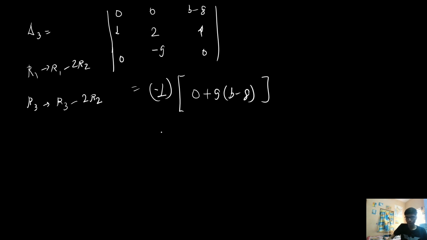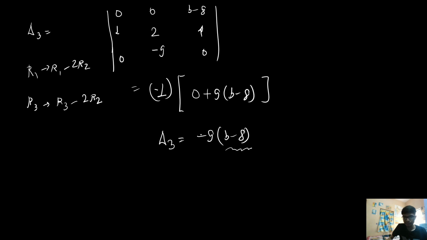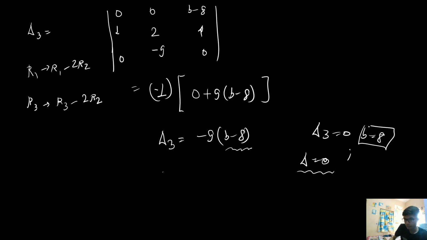So delta 3 is basically equal to minus 9 times b minus 8. Here also a negative sign is given. So delta 3 is zero when b minus 8 is zero. If delta is also 0 and simultaneously b is equal to 8, the delta 3 value is 0.